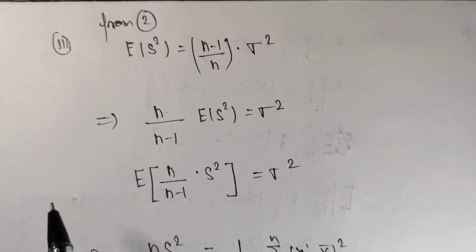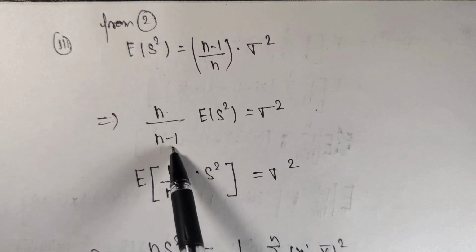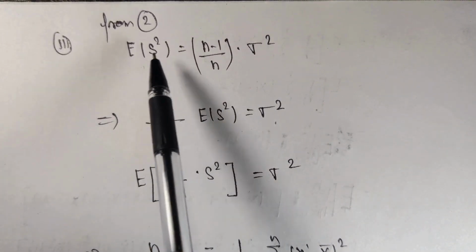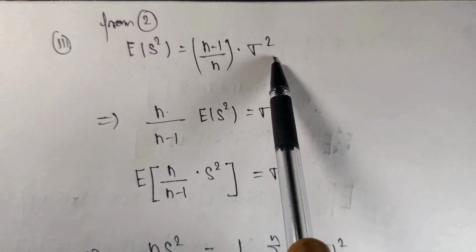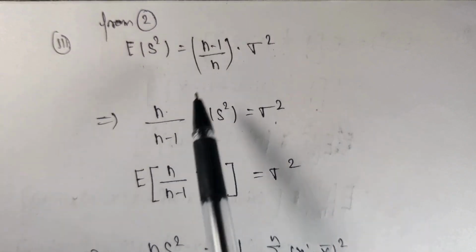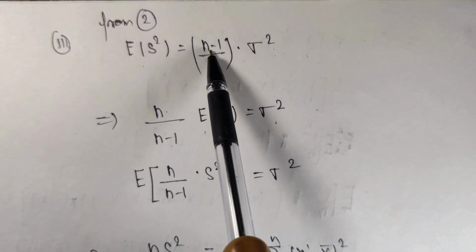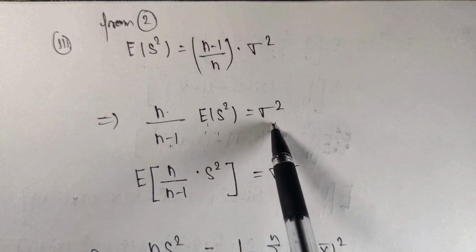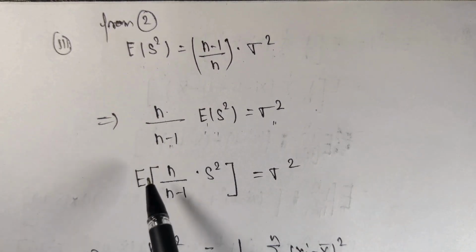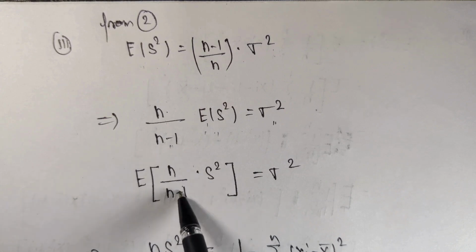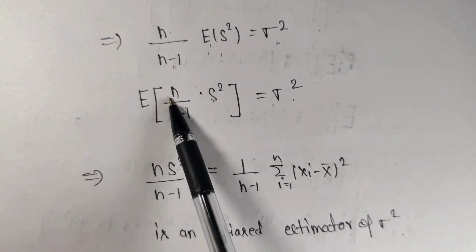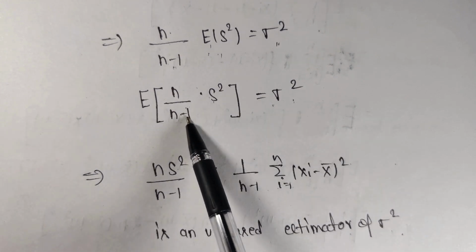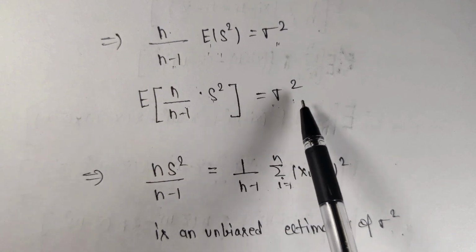Okay, so third part is n s square upon (n minus 1) is an unbiased estimator for sigma square. So now from equation number 2, we have expected value of s square is equal to (n minus 1) upon n into sigma square. So we can rewrite this equation number 2 in the form of next step. So taking (n minus 1) upon n to the left hand side, it becomes n upon (n minus 1) expected value of s square equal to sigma square. So we can take n upon (n minus 1) inside expectation. So it becomes expected value of n upon (n minus 1) into s square is equal to sigma square. That means this quantity is an unbiased estimator for sigma square by definition of unbiasedness. This is our estimator, and taking expectation provides the population parameter sigma square.